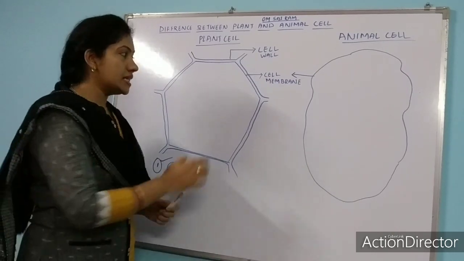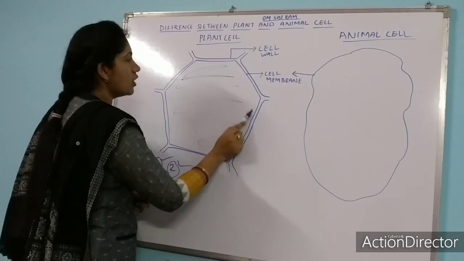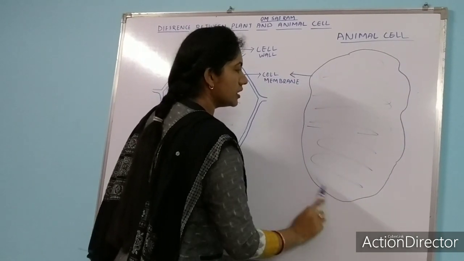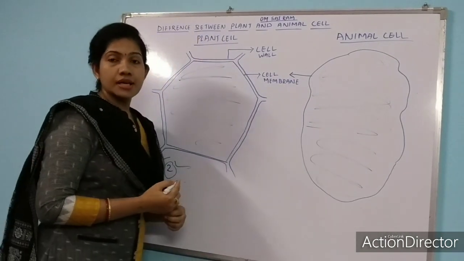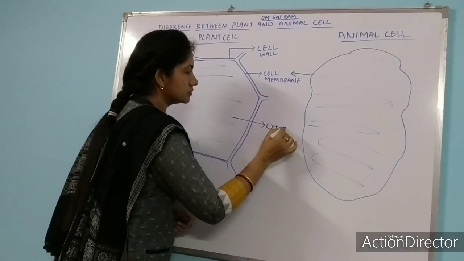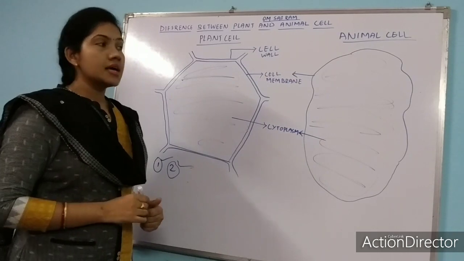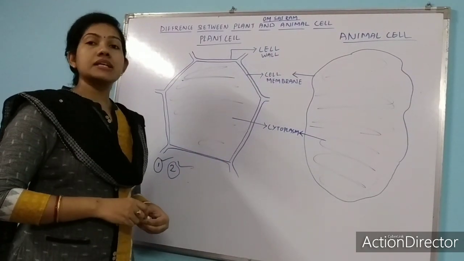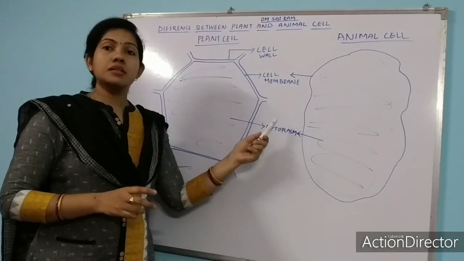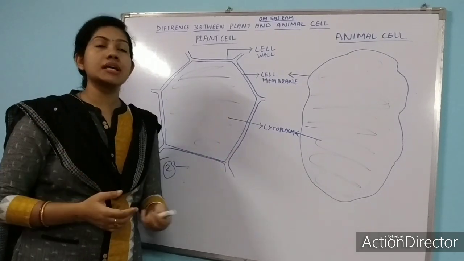Next to cell membrane, inside the cell, we can see a fluid content, a white jelly-like content inside the cell. This is called cytoplasm. Cytoplasm is present just below the cell membrane or plasma membrane. It is a white jelly-like structure. And what is the main function of cytoplasm? The main function of cytoplasm is that it holds all other cell organelles.